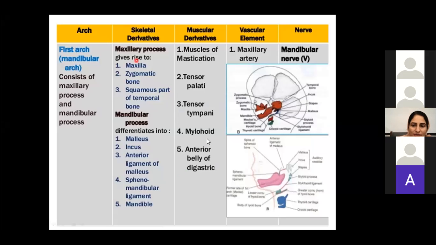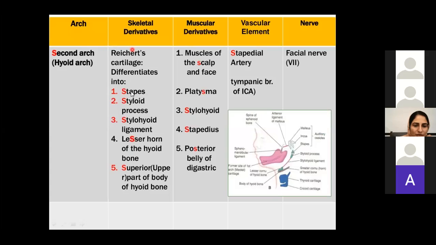Okay, so now this is just a revision. These are the derivatives. अच्छा, जिस तरह Meckel's cartilage था फर्स्ट pharyngeal arch का, इसी तरह जिस cartilage पे stapes, styloid process और ये develop होते हैं उसको कहते हैं Richter's cartilage. Richter's cartilage is the cartilage of second pharyngeal arch. Meckel's cartilage is the cartilage of first pharyngeal arch. Then muscles of scalp and face, अच्छा platysma भी develop होती है from the second pharyngeal arch. Styloid, stapedius, posterior belly of digastric plus muscles of the facial region, and then the nerve is facial nerve.